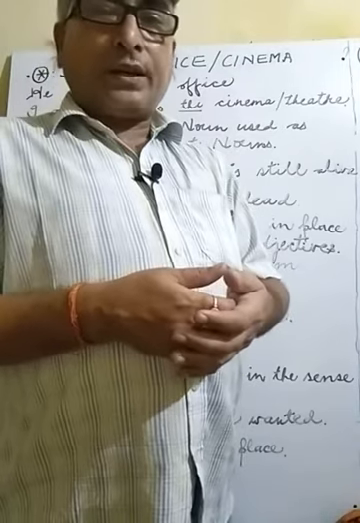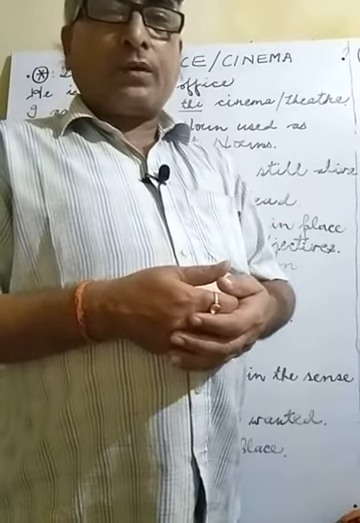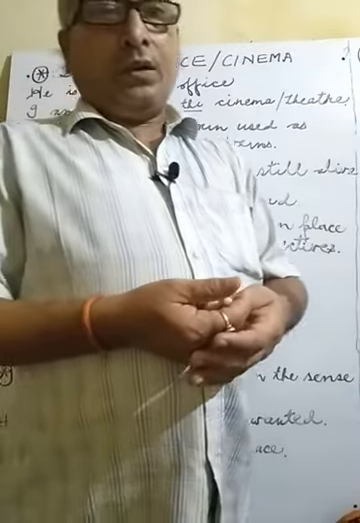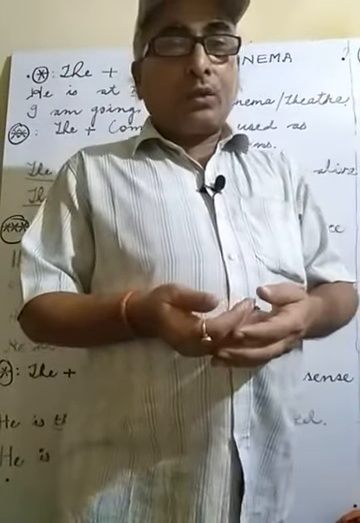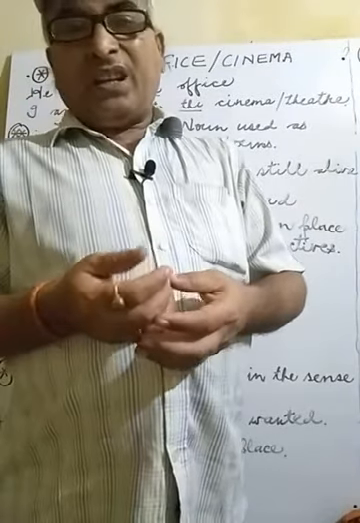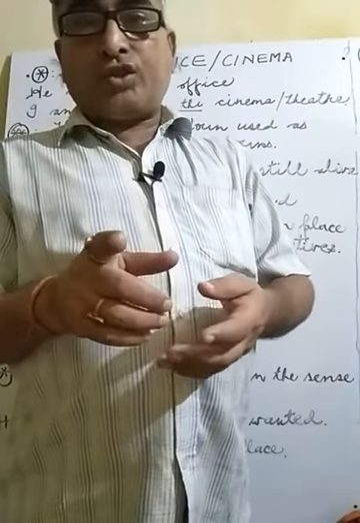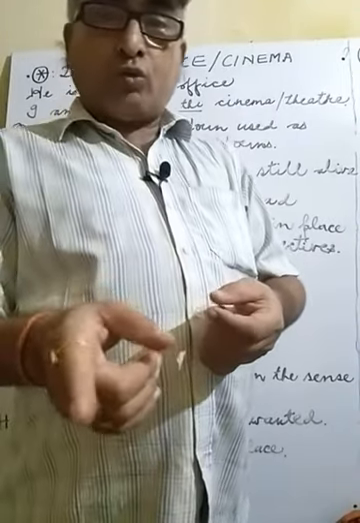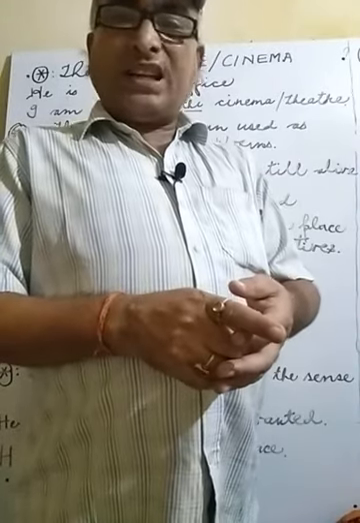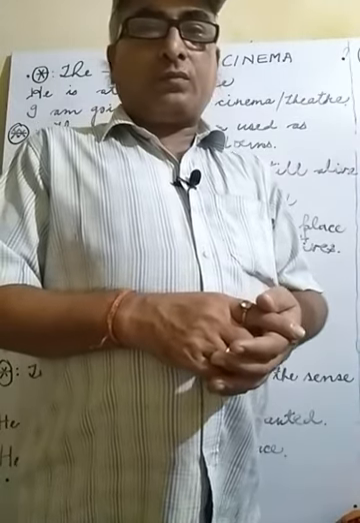So how to make it correct? Before these monuments or these historical places, we generally apply which article? Article the. Now see, other applications are also there. If a proper noun is there and it is qualified by any adjective, before that adjective, which article is used? Article the is used.